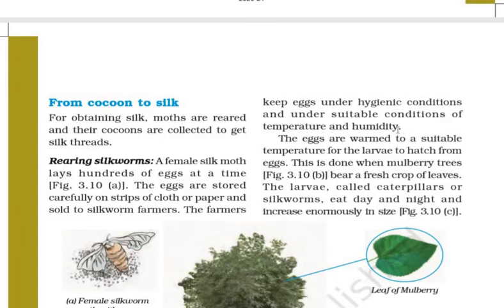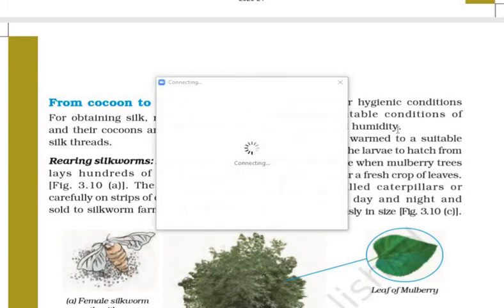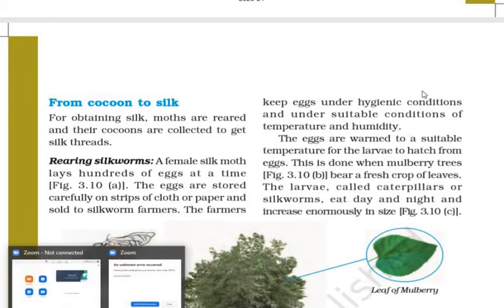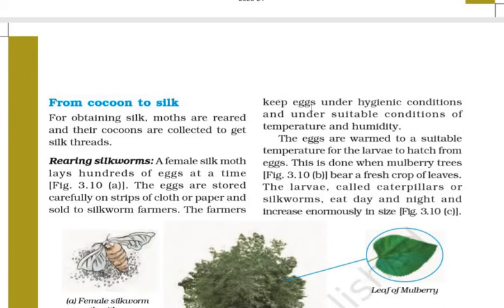So eggs are kept under suitable, favorable temperature and humidity.